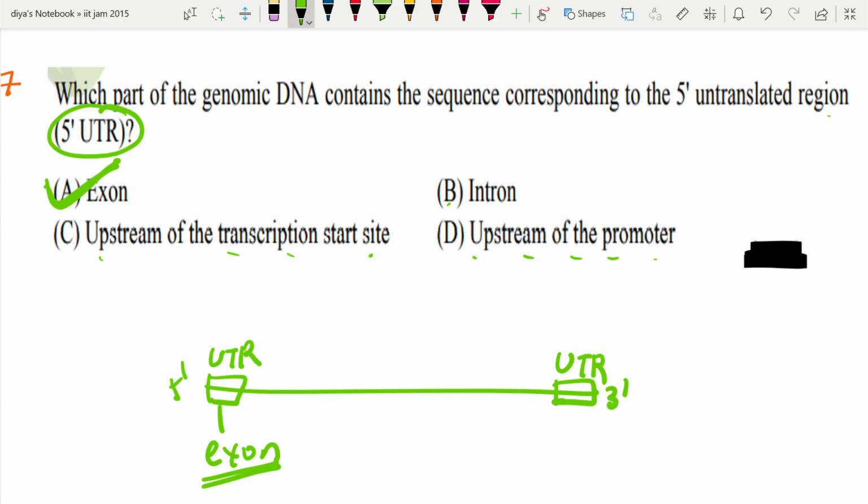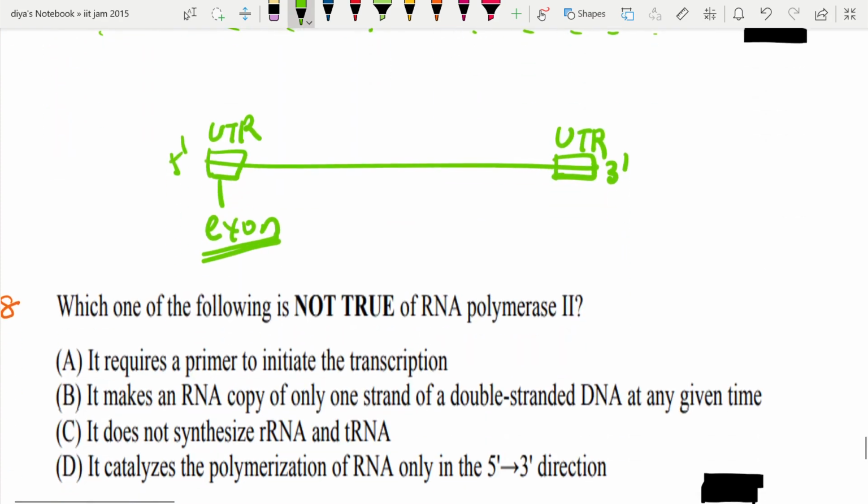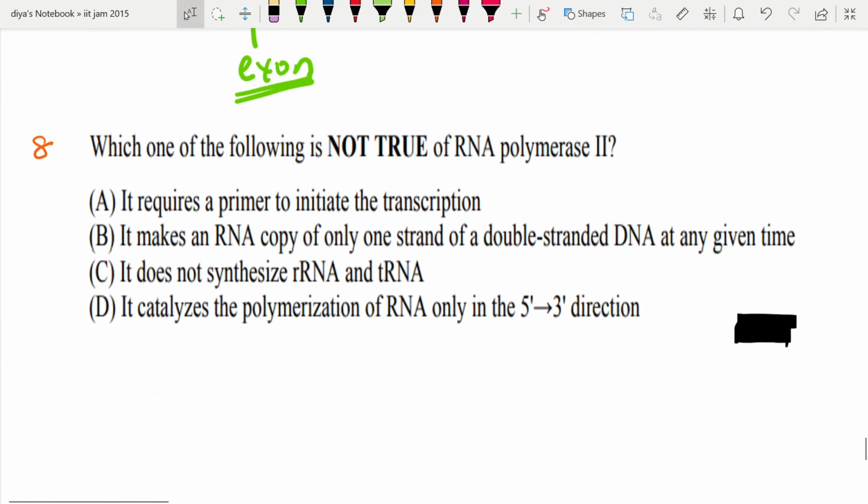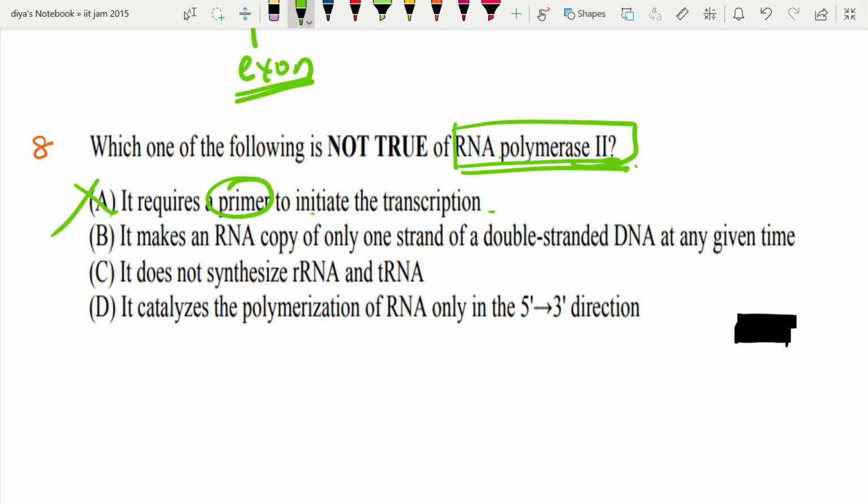Okay friends, coming to the next question. Which one of the following is not true of RNA polymerase 2? What is not correct? Okay, it requires a primer to initiate the transcription. What is RNA polymerase going to do? It is going to produce RNA. Okay, RNA polymerase 2 is going to produce the RNA. But we know primer is required for the DNA replication. It is not required for the production of RNA. So this is a wrong option.